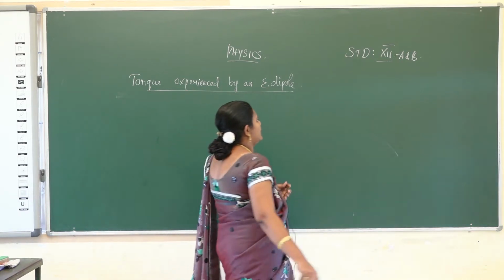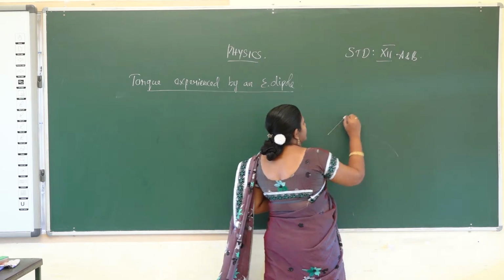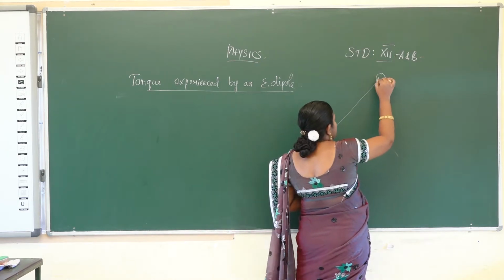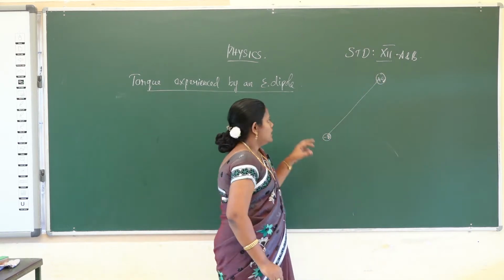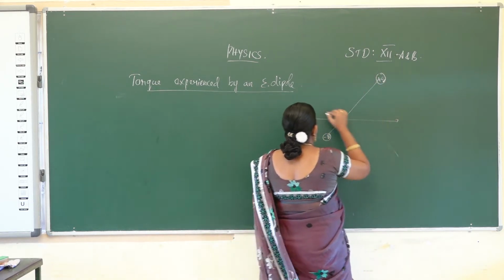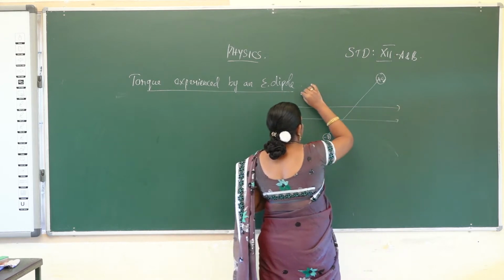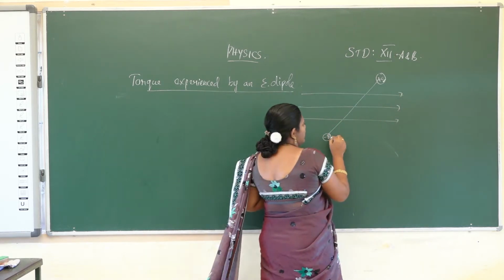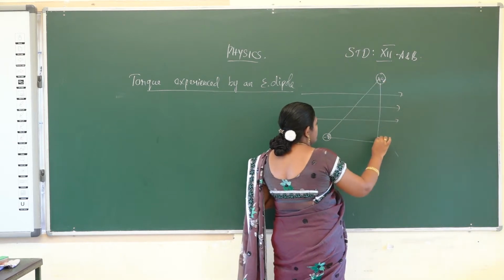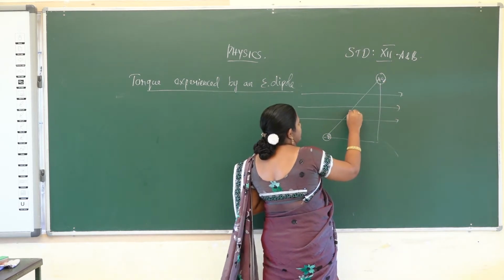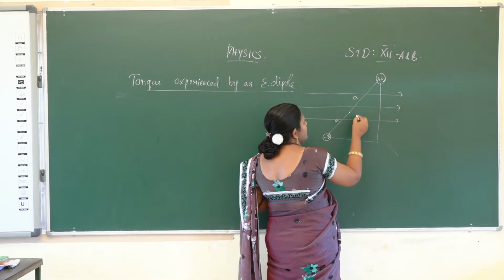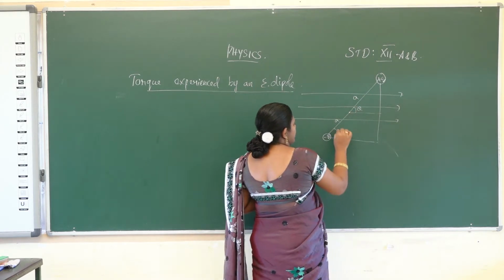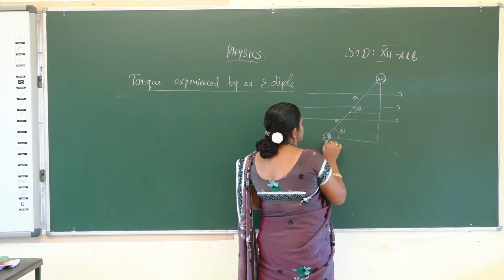First, we consider the electric dipole in an electric field. A dipole has two charges, a positive charge and a negative charge, minus Q and plus Q. We consider the electric dipole in a uniform electric field. Then torque will be produced. The perpendicular distance is noted. The center point is A, the angle is theta, and we take the other point as O.